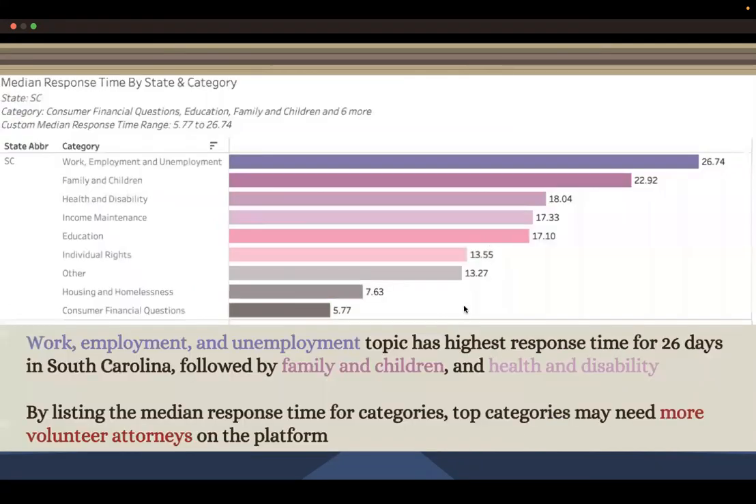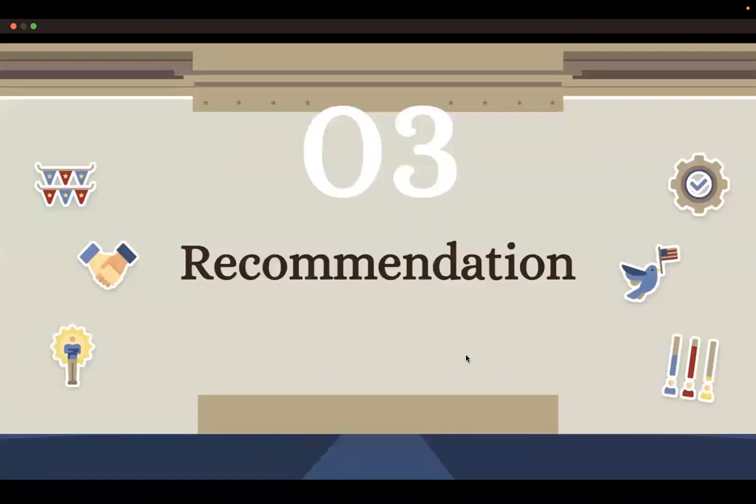The last visualization is the median response time in South Carolina by category. The work, employment, and unemployment topic has the highest response time at 26 days, followed by family and children. As a result, the top categories may need more volunteer attorneys on the platform. Next, we move on to our third part, the recommendation system.